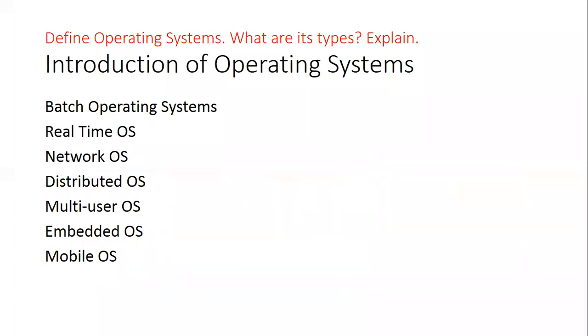Real time operating system. This real time operating system has a specific orientation of execution. It works in a dynamic environment. Whatever inputs you give, it expects quick support for execution of that job.